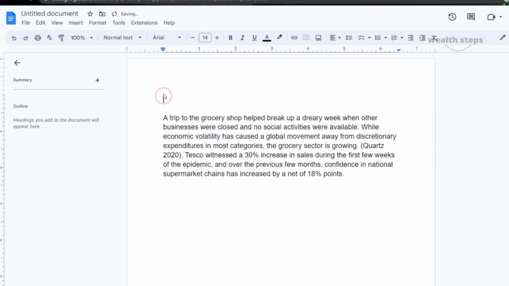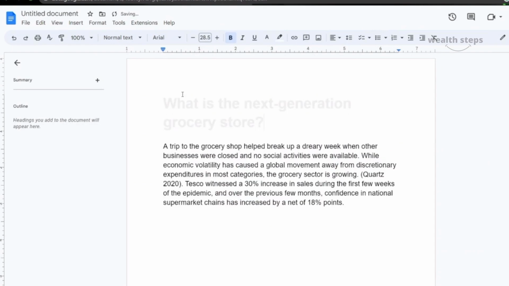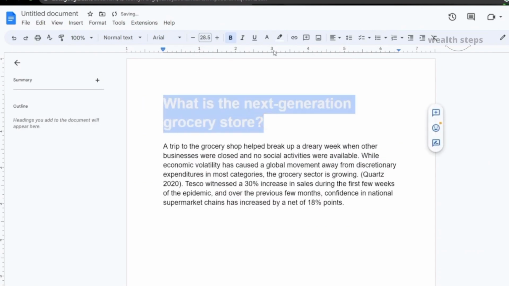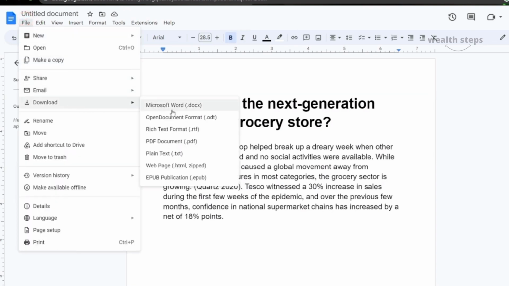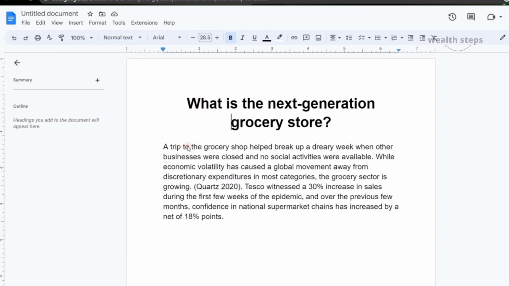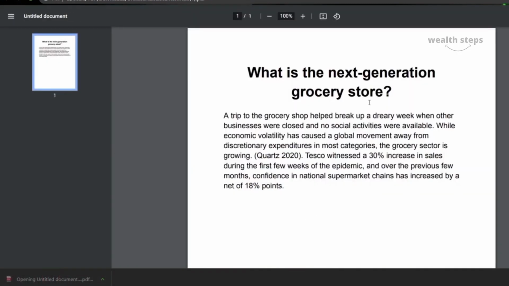The tip in this final step is to copy the question from MindSumo, change the title of the Google Doc to MindSumo Challenge, and paste the question. Now fix the content title and do the rest of the text as you like. Once you're done with your answer, go and click on File, then Download. Select PDF document as your download type. Click on that link to get it downloaded to your laptop.